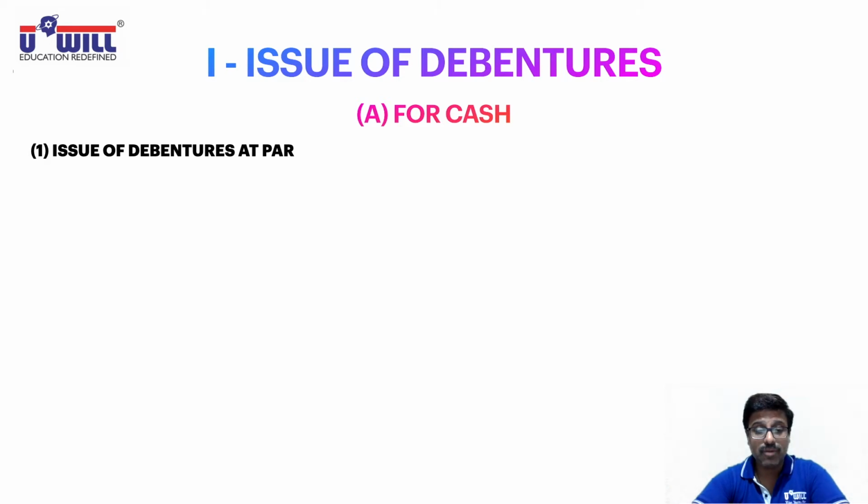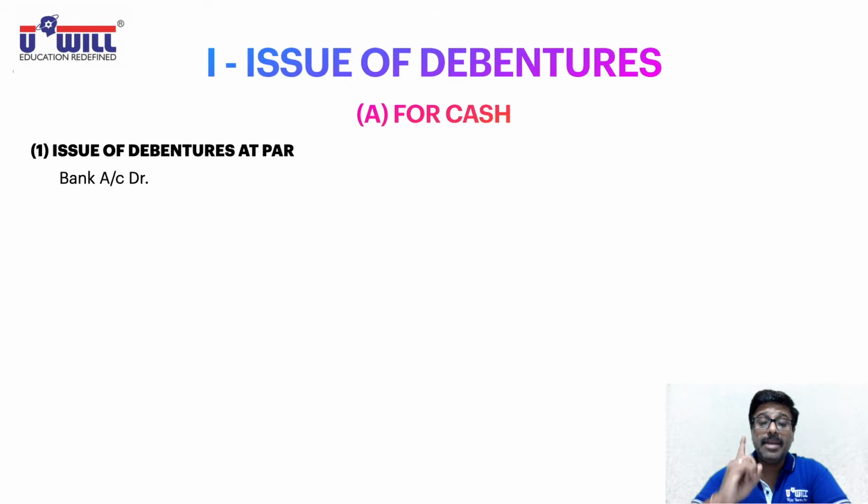In that situation, what entry we will pass? Write down in your notebooks, issue of debentures at par. Bank is the receiver, debit the receiver, bank account debit. And debentures are our liability. We have to pay back the money to debentures after 5, 6, 7 years period of time, whatever is the maturity period, depending on that.